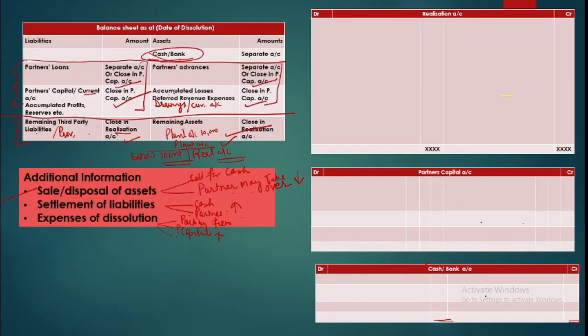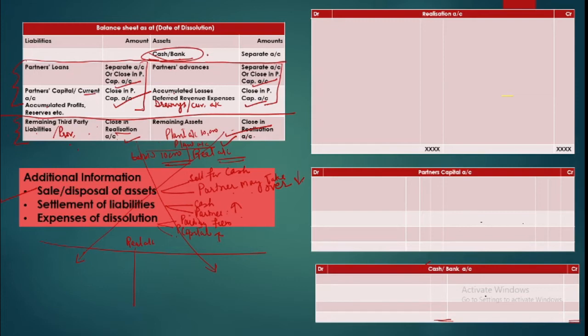It's a very simple thing. It's just cross posting. If I put the realization account or capital account here, assets will be closed on the debit side and liabilities on the credit side. In order to close a debit balance, we need to keep it as a credit, so it goes on the debit of realization.